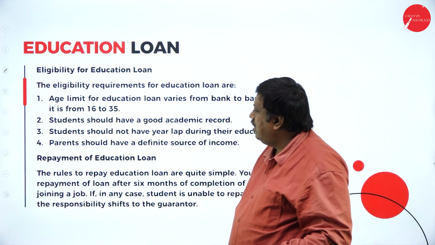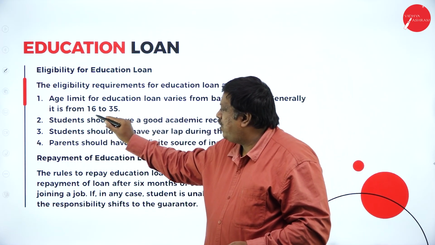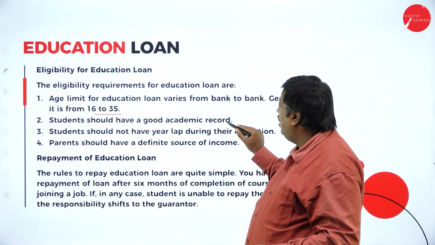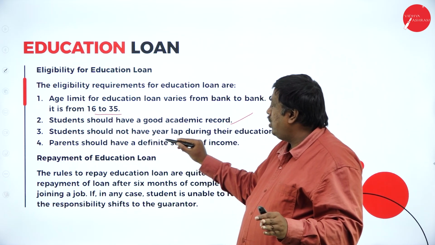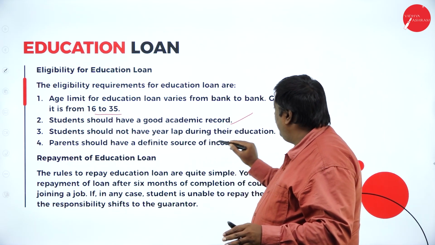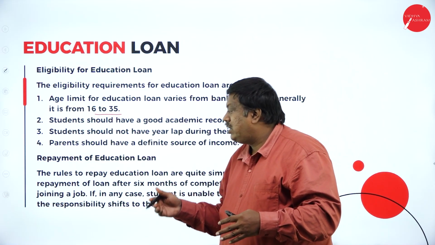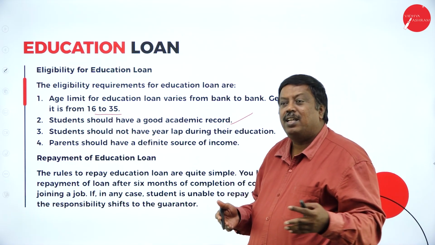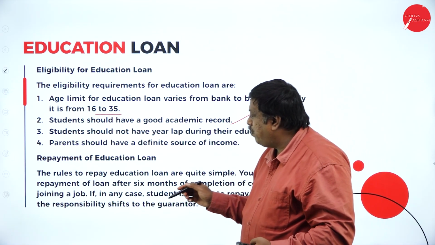Next, we have the same concept, the age limit of the education loan. It varies from 16 to 35. Students should have a good academic record. Then only they're going to provide support for the loan. Students should not have a year gap during their education. The gap should not be there, and they should not have failed in subjects, flunked in subjects, or anything like that. If a gap is there, they'll not provide the support here.